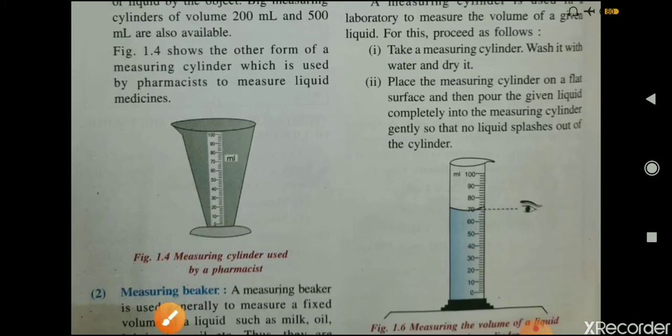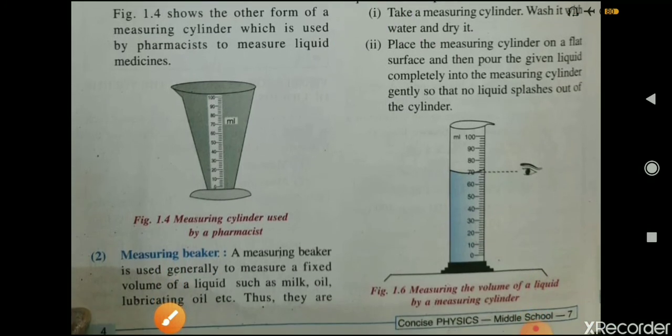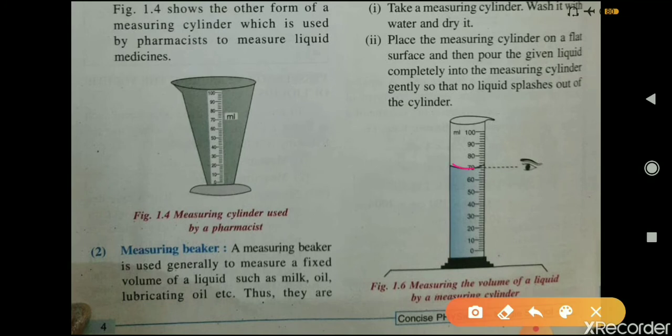Now, place the measuring cylinder on a flat surface and then pour the given liquid into the measuring cylinder gently, so that no liquid splashes out of the cylinder. So gently pour the liquid whose volume is to be measured into this measuring cylinder.